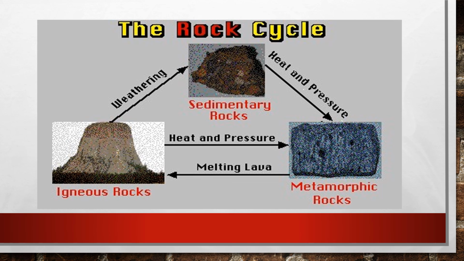This results in the formation of sedimentary rocks. When these igneous and sedimentary rocks are subjected to great heat and pressure, they change into metamorphic rocks. These metamorphic rocks under heat and pressure break down and form hot magma. This hot magma then again cools down and forms igneous rock.